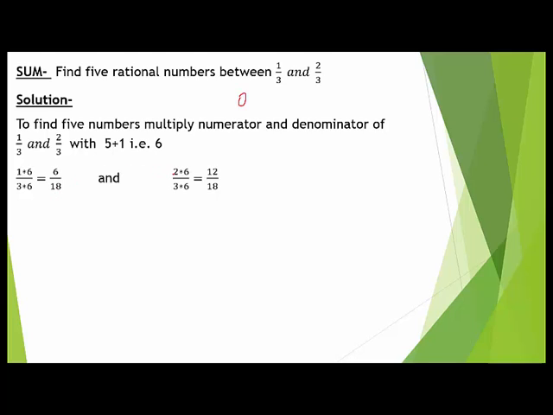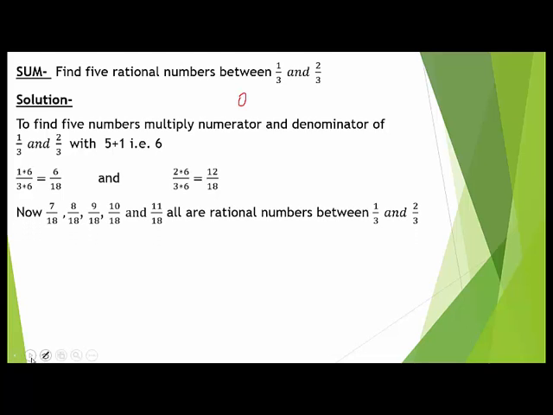Similarly, 2 by 3 becomes 12 by 18. Now all the numbers lying between these are rational numbers. Say 7 by 18, 8 by 18, 9 by 18, 10 by 18, 11 by 18, all are rational numbers lying between 1 by 3 and 2 by 3.